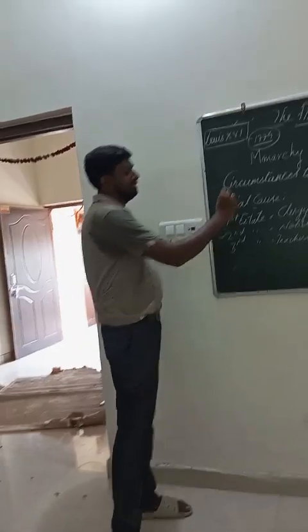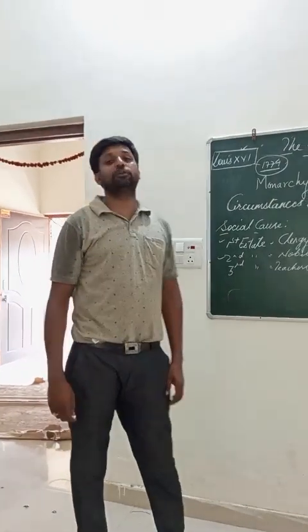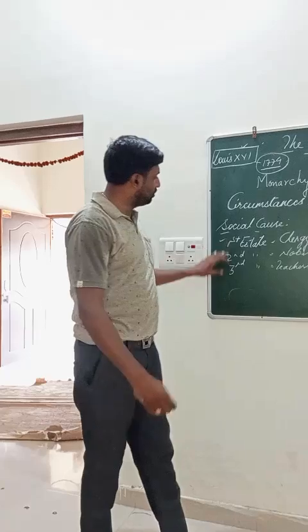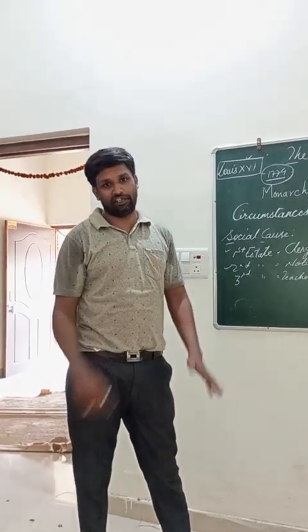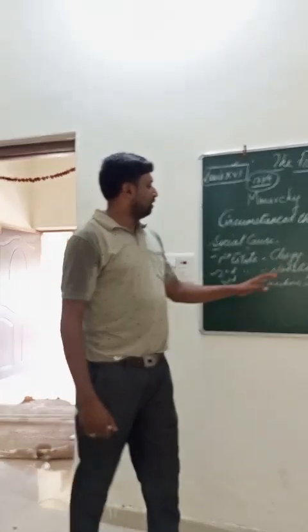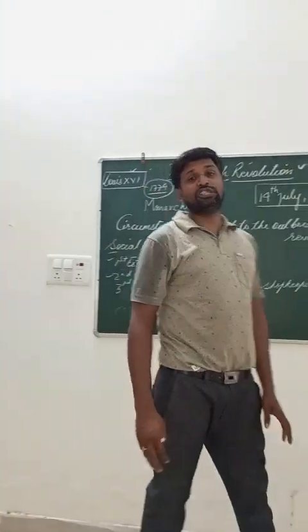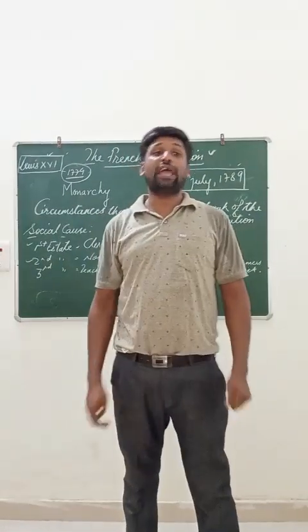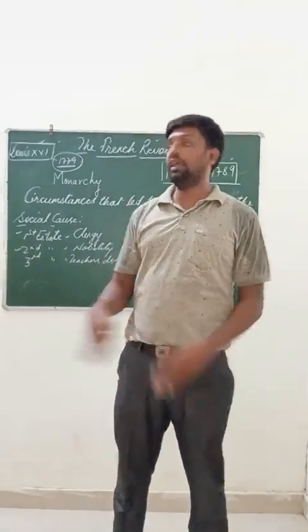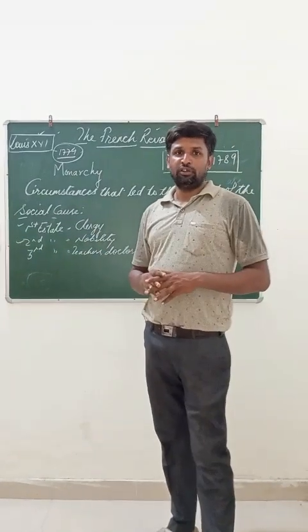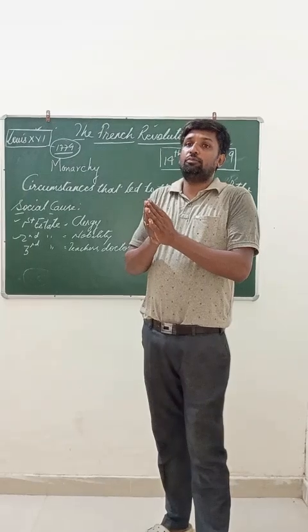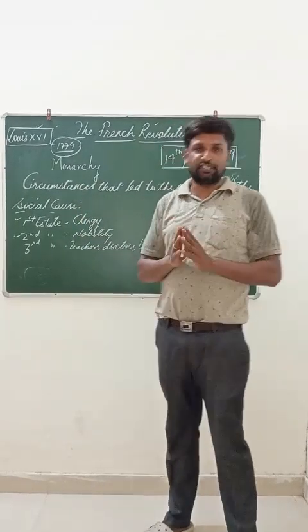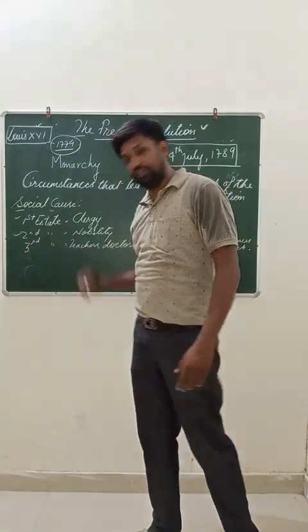Now, the members of the first and the second estate had special privileges by the state. प्रथम और द्वितीय estate के जो सदस्य थे, उनको राजा के द्वारा विशेष अधिकार दिए गए. These members of the first estate and the second estate were exempted from paying taxes. इन्हें कर से मुक्ति दिया गया. They did not have any burden of the taxes. उन्हें कर से पूरी तरह मुक्ति थी. Only the burden of the taxes was borne by the members of the third estate.